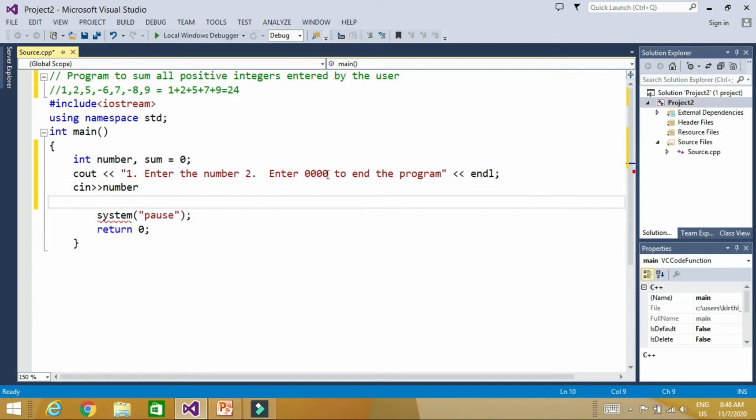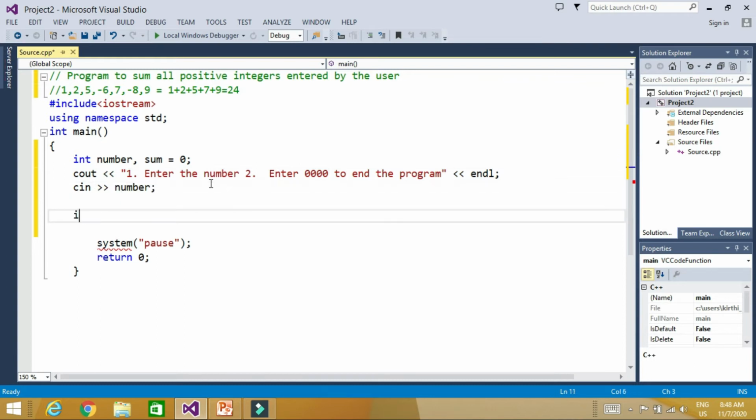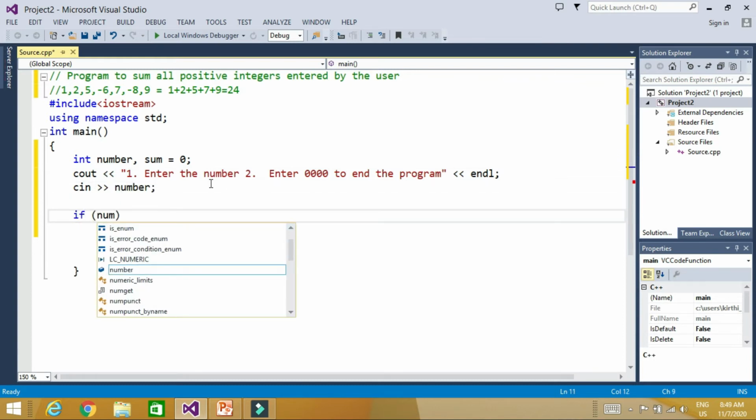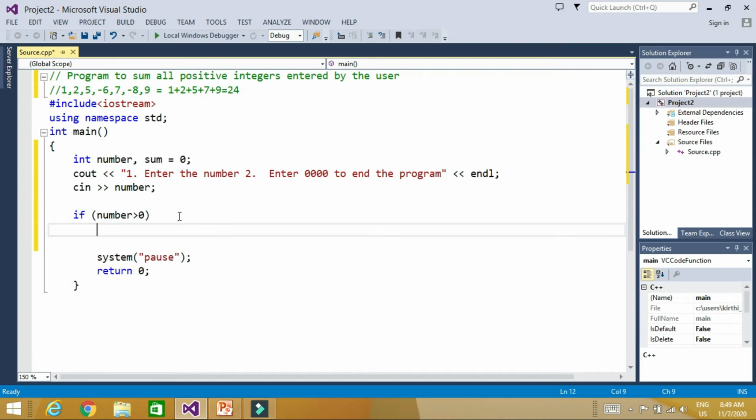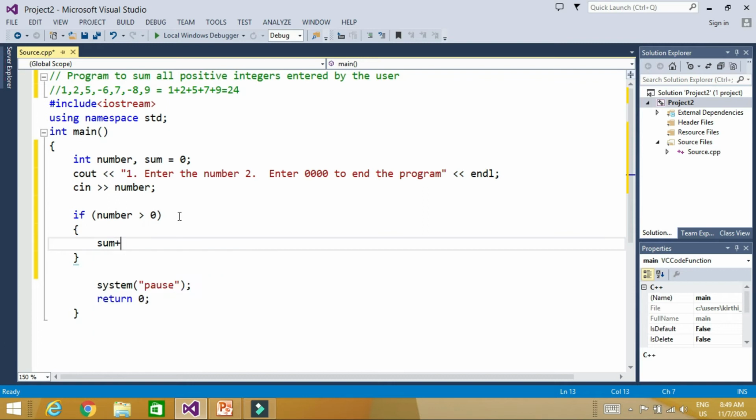We want to sum only the positive numbers. So if number is greater than 0, then sum plus equals number.